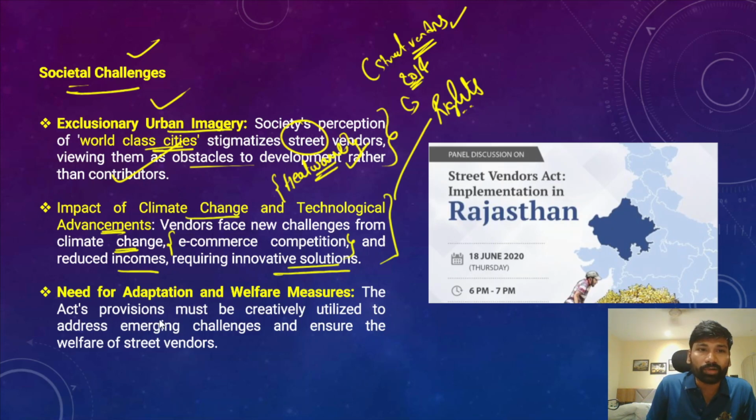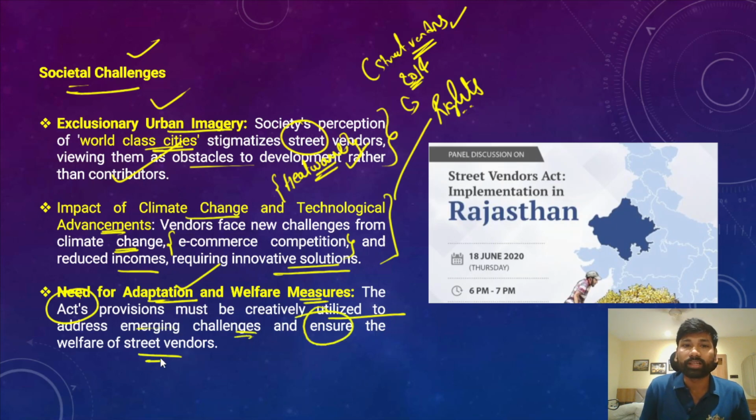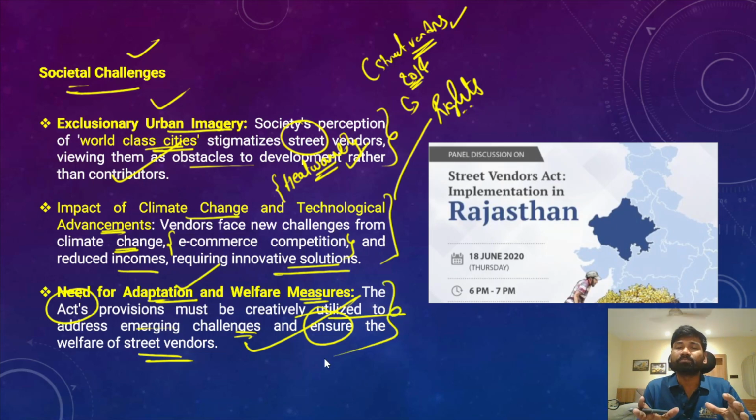So in this context, we need measures for adaptation, and we must also take some welfare-oriented measures. This particular act's provisions must be creatively utilized to address the emerging challenges and at the same time ensure the welfare of the street vendors, and this is the way forward with respect to the street vendors. We have created a legislation, and that will have a huge impact on the lives and livelihoods of the street vendors.